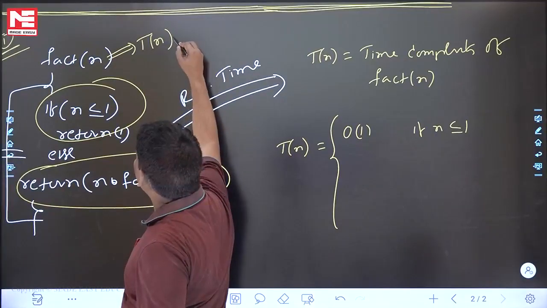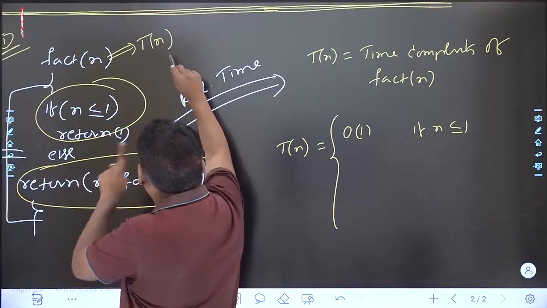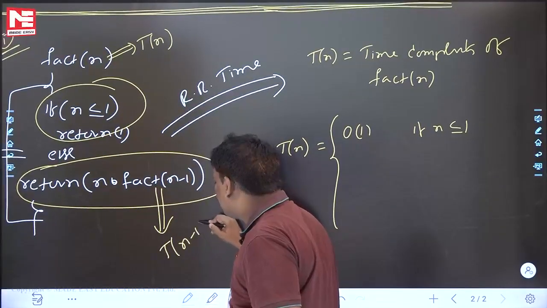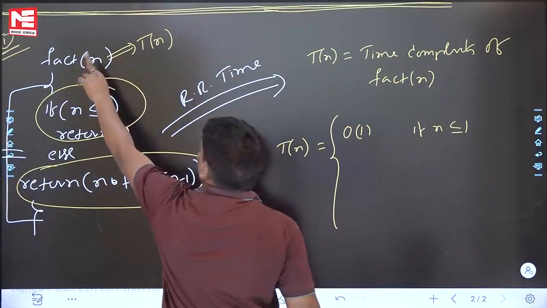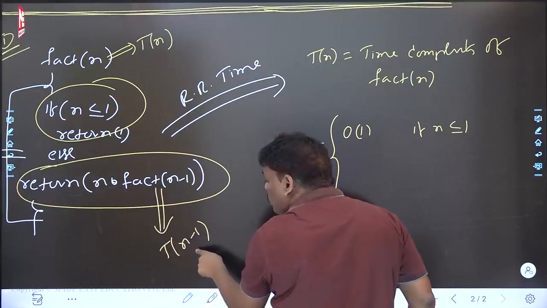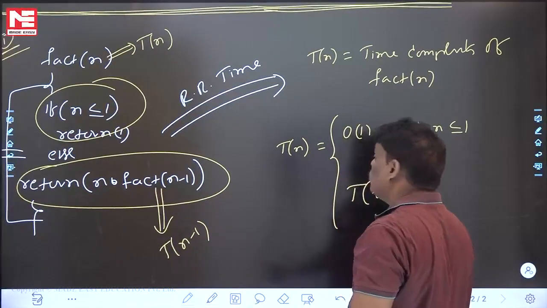Fact of n, time complexity Tn. Fact of n minus 1, time complexity Tn minus 1. That is recursion. Fact of n, time complexity Tn; fact of n minus 1, time complexity Tn minus 1. That is fine. Tn minus 1 is also okay. And one more thing.